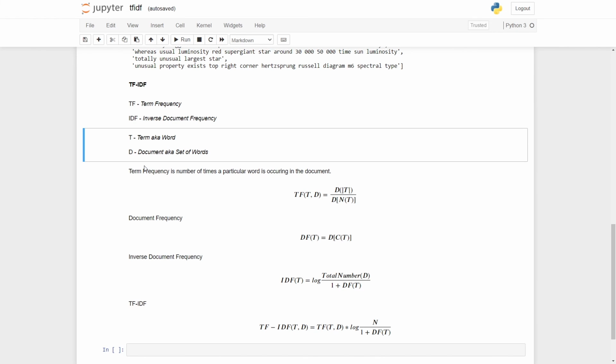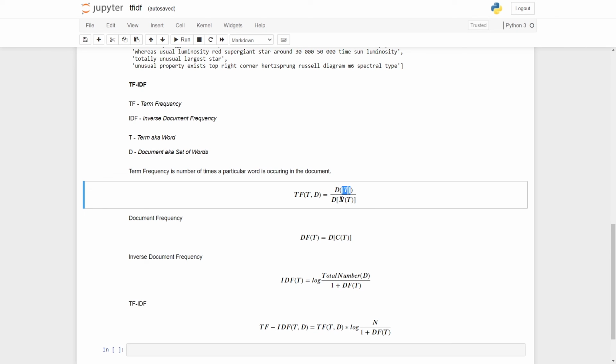So these are the two separate parts, and a combination of them is going to give us the TF-IDF. Term frequency is basically the number of times a particular word occurs in the document. This is a very generic definition. The formula is given by term frequency of t and d, where these are the associated variables, and these are represented as the number of terms, which states the cardinality of the set.